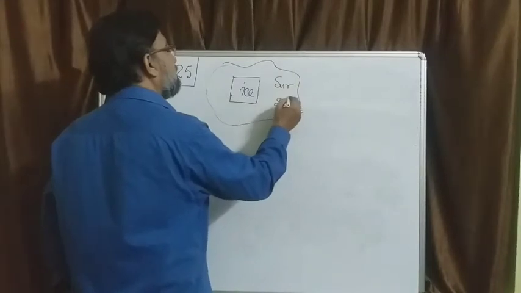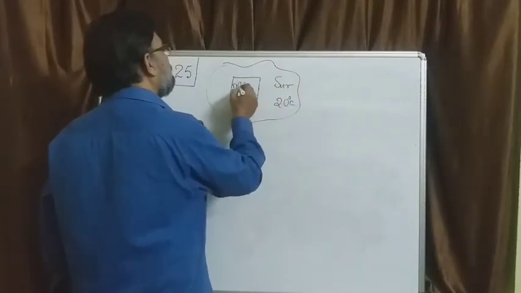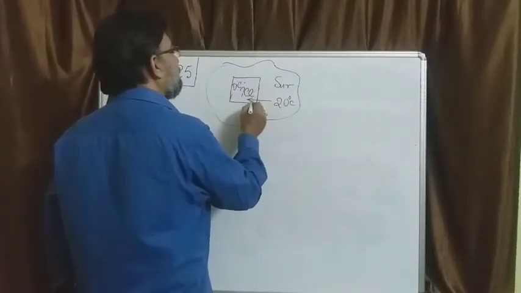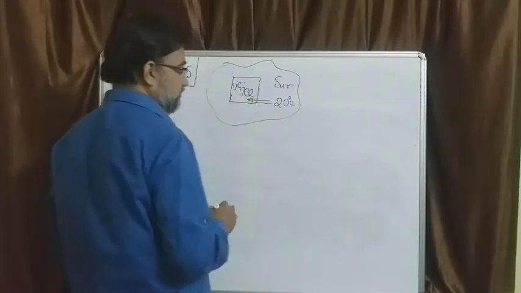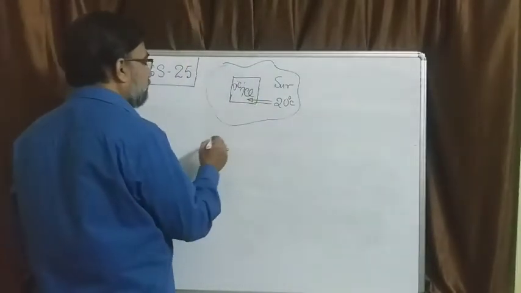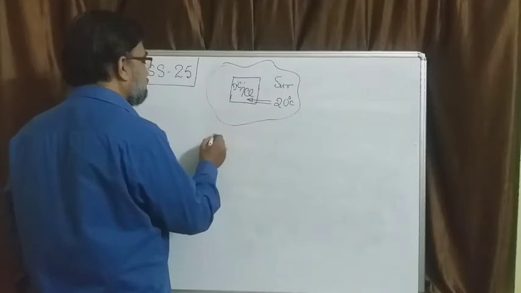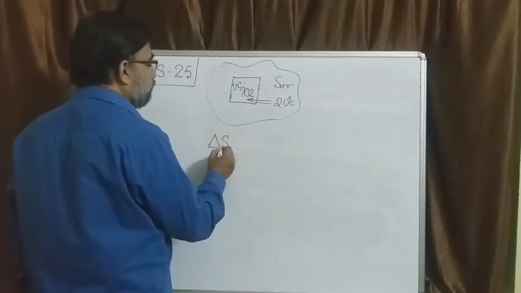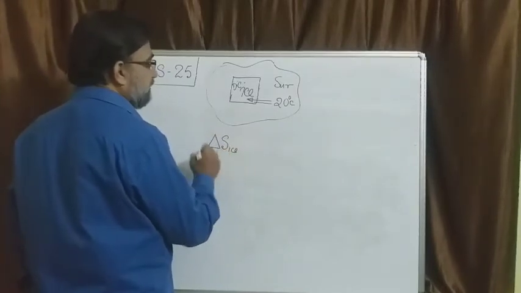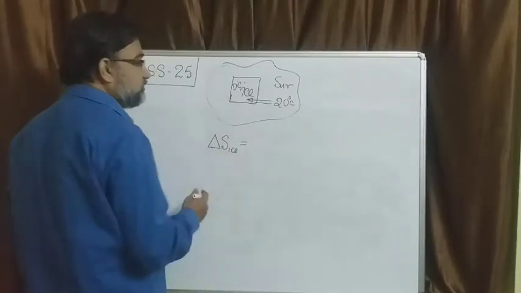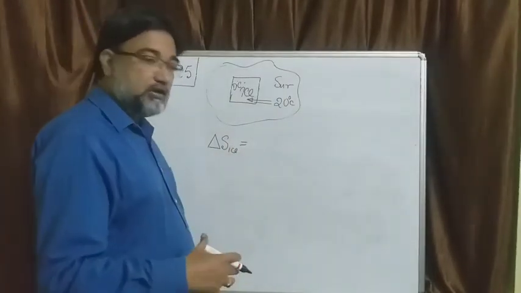This is at 20 degree centigrade, this is at 0 degree centigrade. So heat transfer will take place from this to this. Now what will happen to the block of ice? So change in entropy for the ice, that is a system, will be how much? This is absorbing energy, alright.